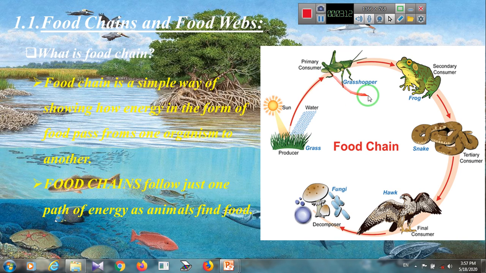And then the grasshopper will be eaten by the secondary consumer, the frog. The frog will be eaten by the snake, which is a tertiary consumer. The snake will be eaten by the hawk, which is the final consumer. After the hawk dies, it will be broken down by the fungi and bacteria that we call decomposers, to become matter, to become the nutrients in the soil that will be absorbed by the plant to grow. So this is a food chain.